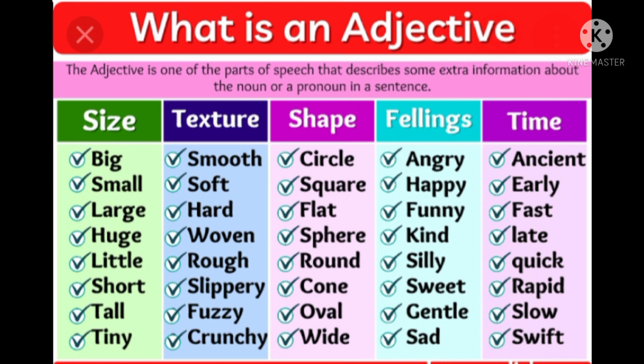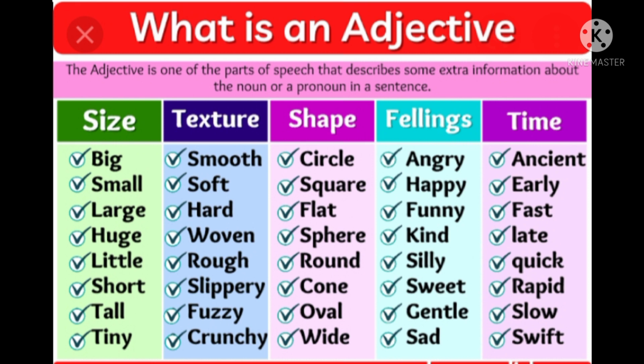Now let's try to make some sentences having these adjectives. For example, I have found a big ball. Here, big ball, big is an adjective. Then smooth. The cat is having smooth skin. So the word smooth describes the noun skin. Next, circle. We are playing in a circle pond.